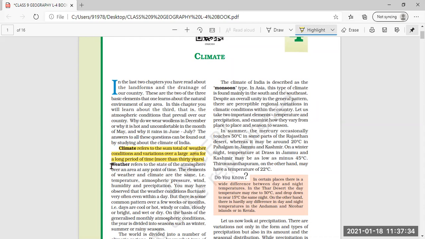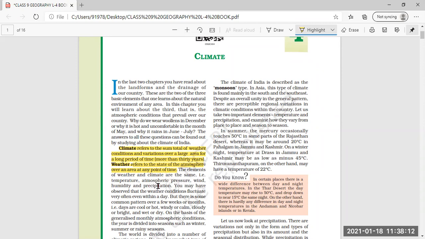Then weather. Weather refers to the state of the atmosphere over a large area at a point of time, at a particular time period only. Whatever the atmospheric condition of the particular area at a point of time is called weather. So the main difference is that climate is over a large area and prevails for a longer period of time, but weather is just at a point of time, limited to a time period only.